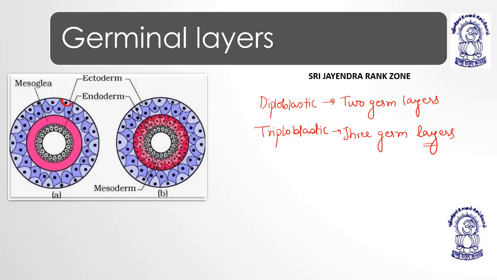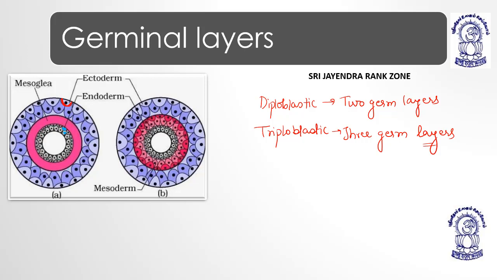Just a minute, I'll use some other color. This is ectoderm, and this one, the blue, is endoderm. And between ectoderm and endoderm, we don't have any cellular layer.